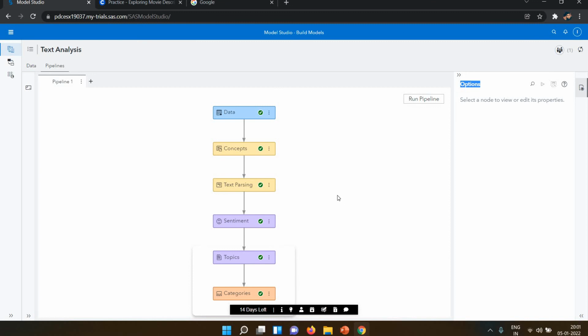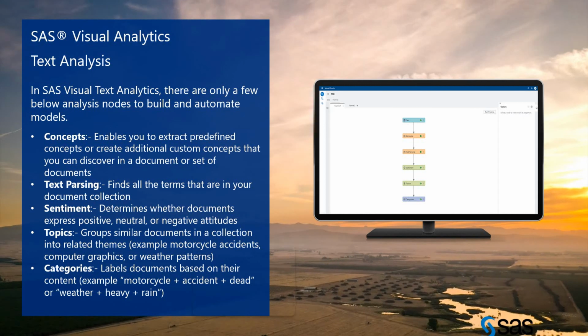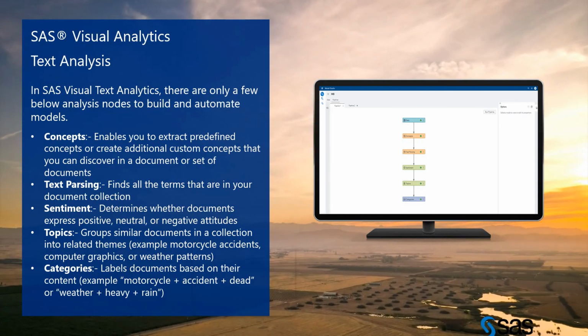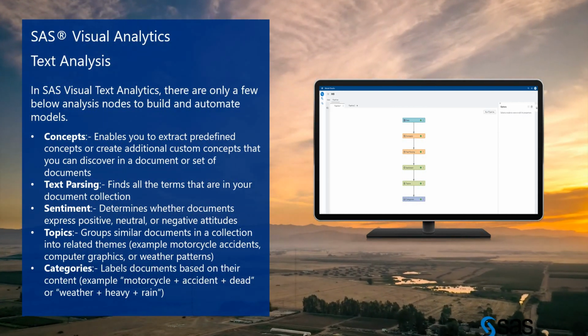So this is how we are doing the text analysis by building a model. We built the model and did the text analysis on our data. This is the first project we have done.